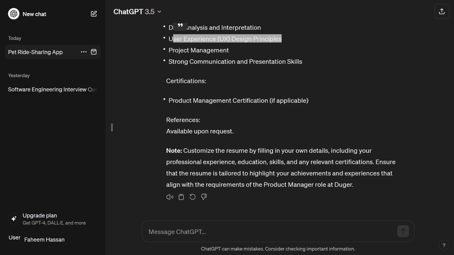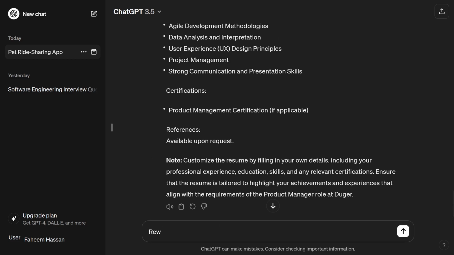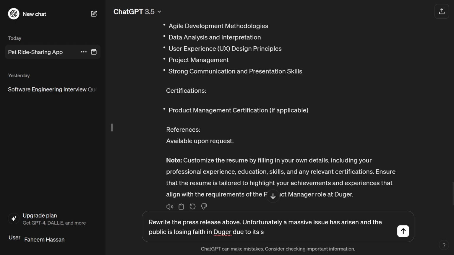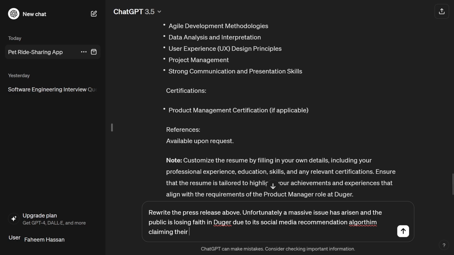Next, friends, ChatGPT is also capable of responding to negative situations by acknowledging the issues, and it can suggest solutions. For example, in our case, let me type here: rewrite the press release above. Unfortunately, a massive issue has arisen and the public is losing faith in Duggar due to its social media recommendation algorithm claiming their negative impact on mental health.